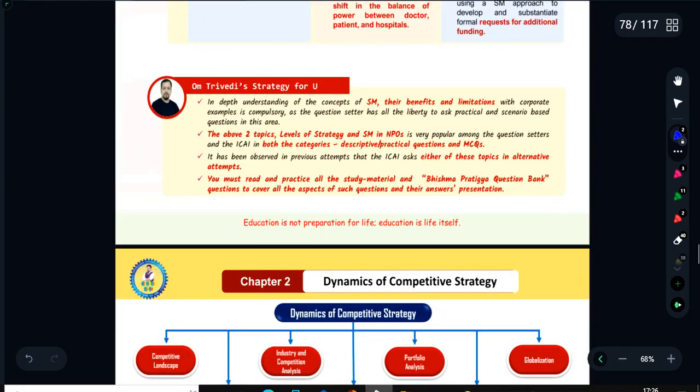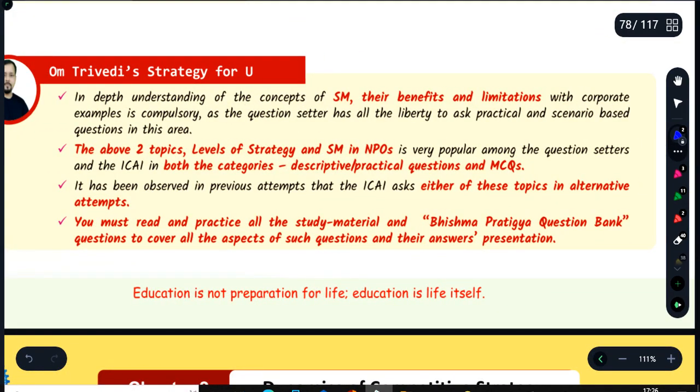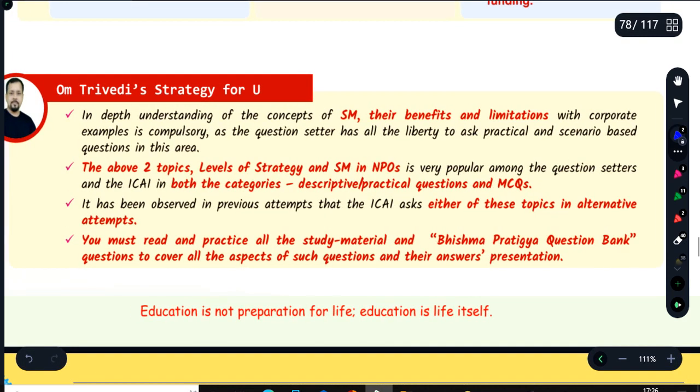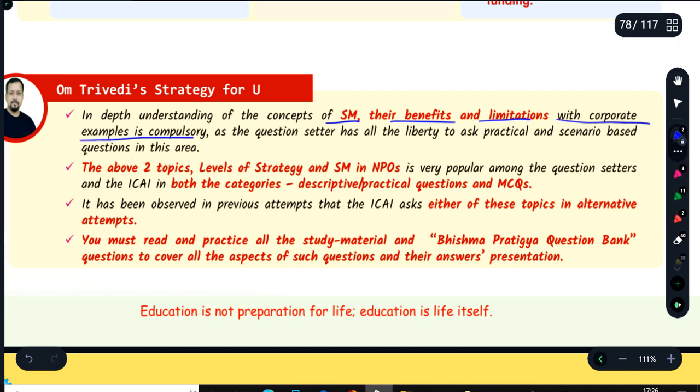This was all about chapter number 1. At last, hints and tips from my side; let me read them for you. After completion of this chapter, you should focus on these topics very well. An in-depth understanding of the concept of strategic management, its benefits and limitations, with corporate examples is compulsory. Mark my words, as the question setter has all the liberty to ask practical and scenario-based questions in this area.